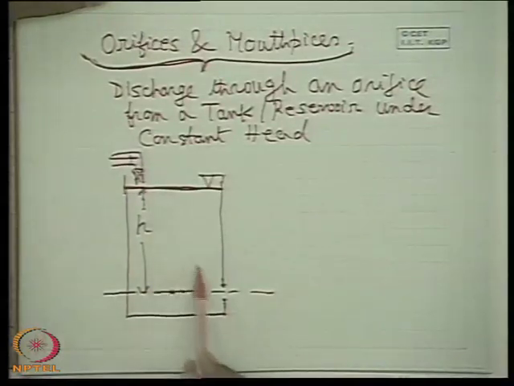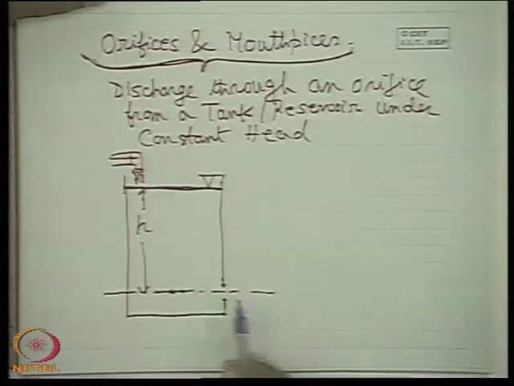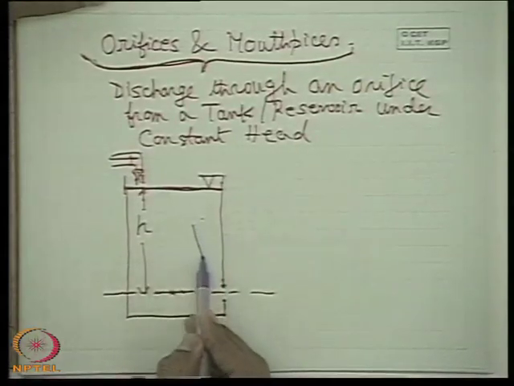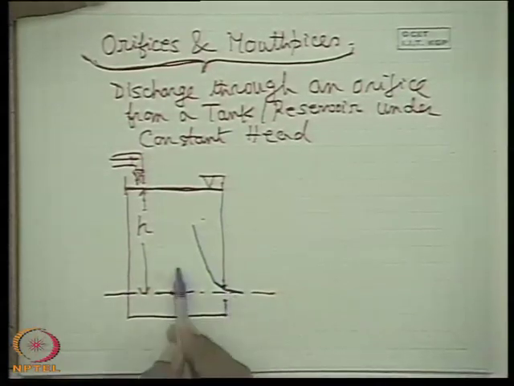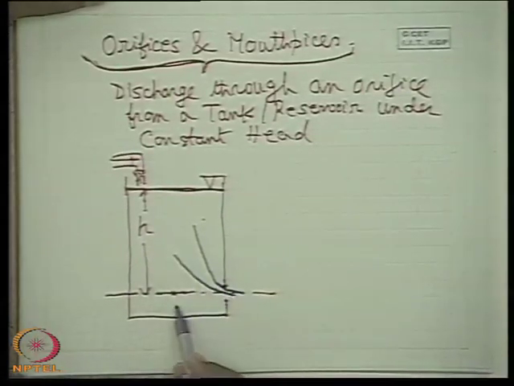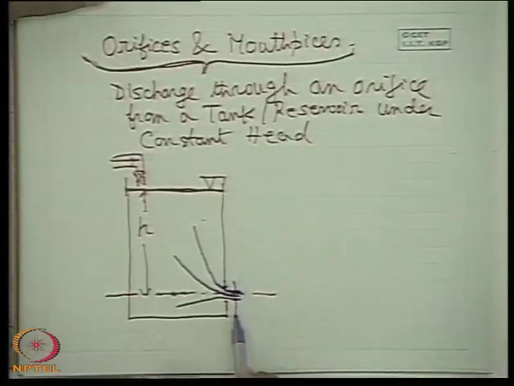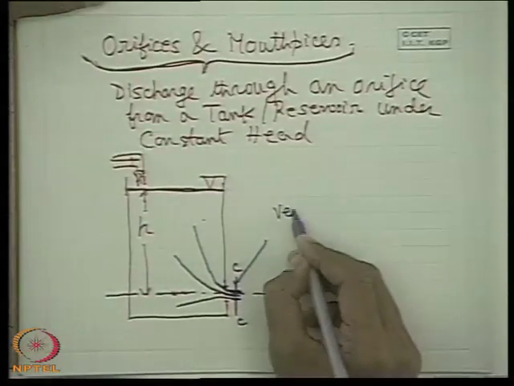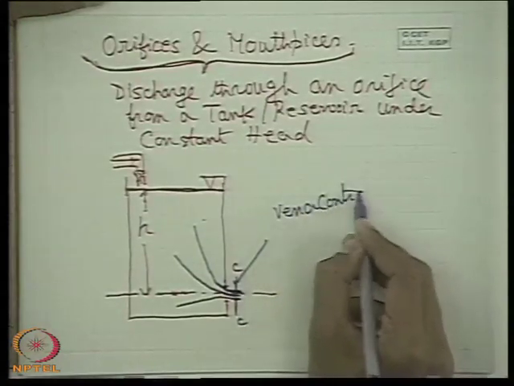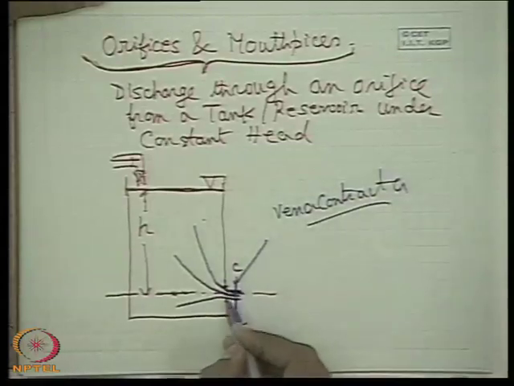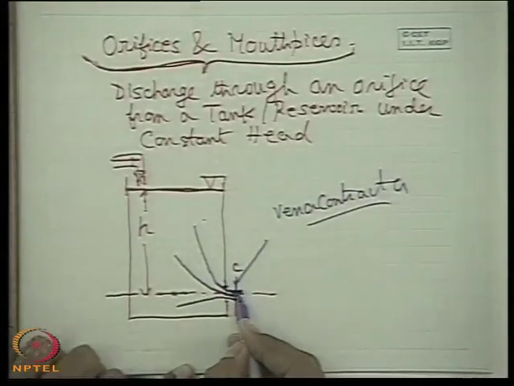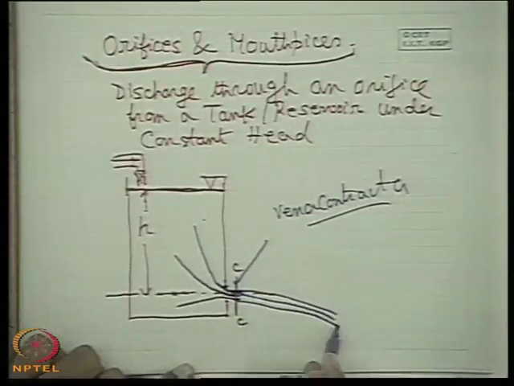Now what happens? The water comes out from the orifice. This is a very common experience. Now you will see the streamline converges like this, and ultimately it forms a section where the streamlines get parallel, and this section is known as vena contracta. Let this section be CC. This is very close to the orifice, downstream of the orifice, where it becomes parallel and then it falls against gravity. This is the solid jet.